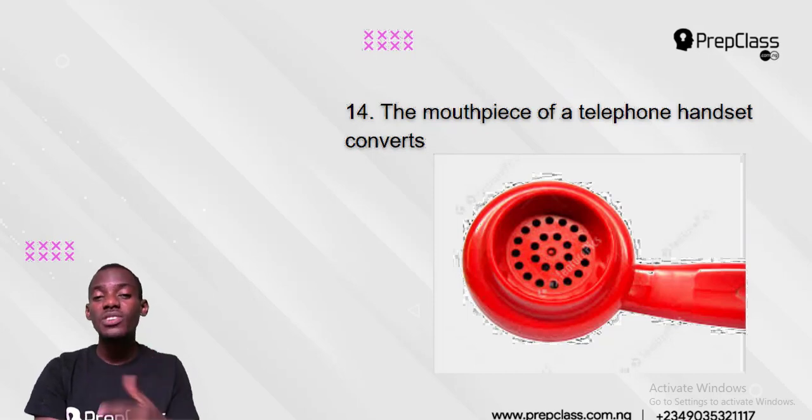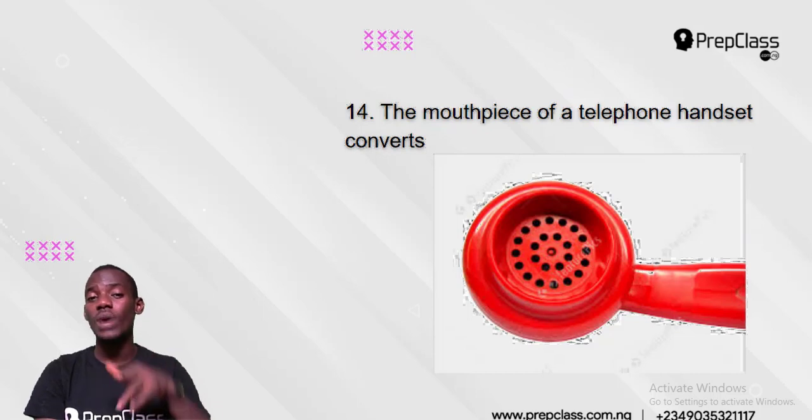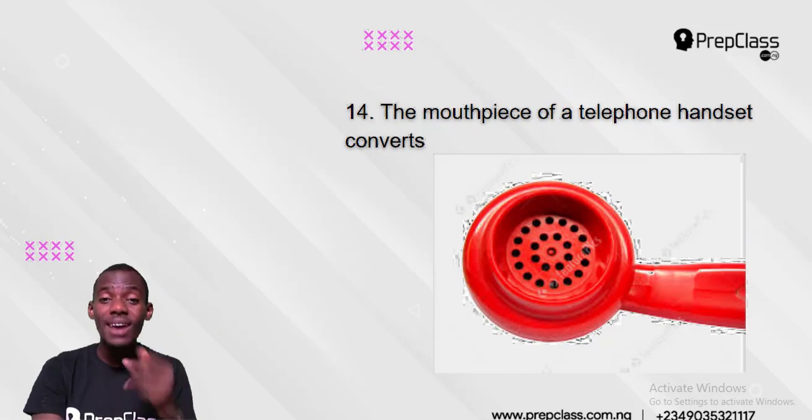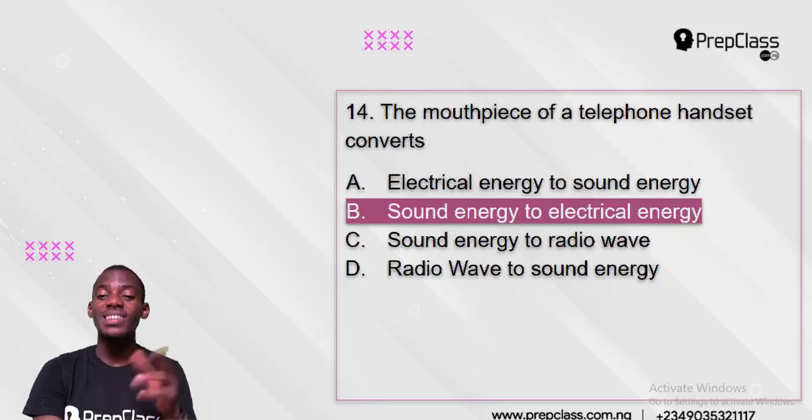But then it transfers to the person through electric energy, because the connection between me and the person is not sound. The connection between me and the person is electricity. So it flows from me to the mouthpiece and then goes by electric power, through electrons, from me to wherever the person is. So it is from sound energy to electrical energy. And that is the answer to the question: sound to electrical energy. And that is very simple, right?